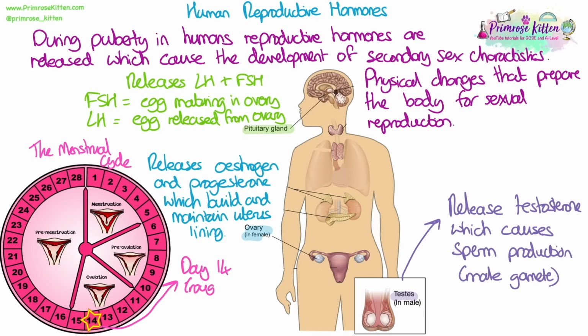We need to know that the menstrual cycle is a roughly 28-day cycle, and at day 14, roughly halfway through the cycle, an egg is released from the ovary, and this is known as ovulation. If that egg is fertilized, then it will implant into the wall of the uterus and the person will become pregnant. If not, and there is no sperm to fertilize the egg, then the uterus lining and the unfertilized egg cell will fall away from the inside of the uterus wall. This is known as menstruation or the period.